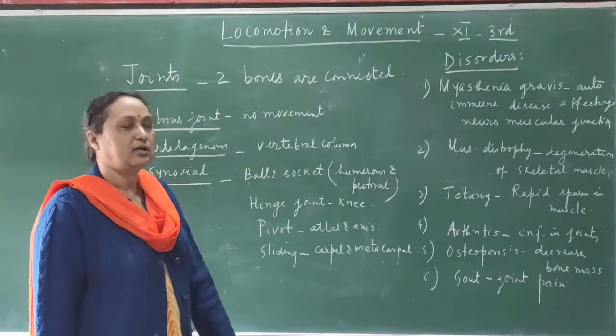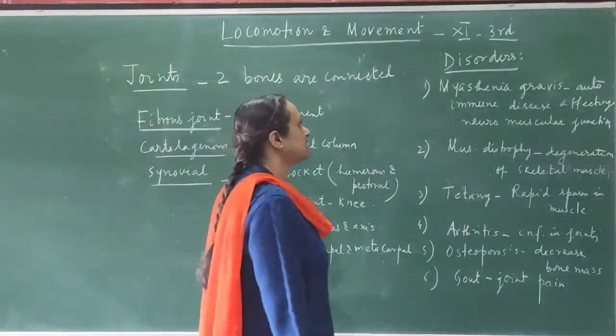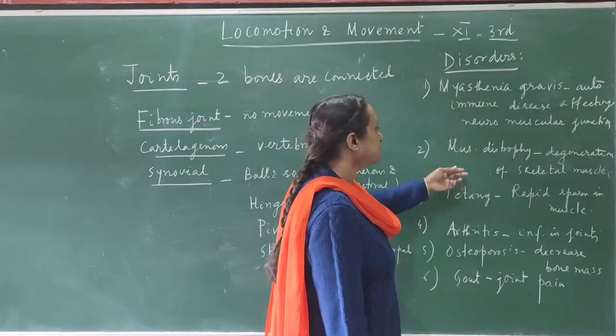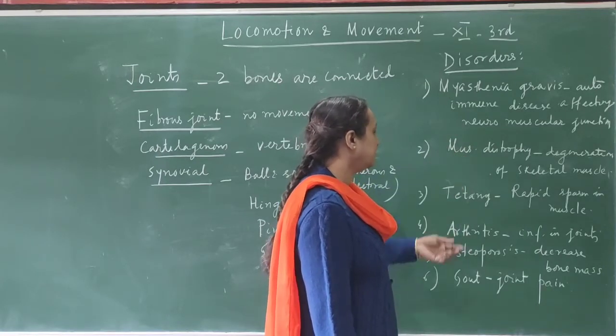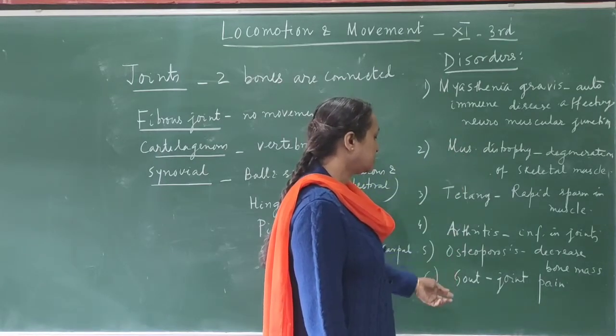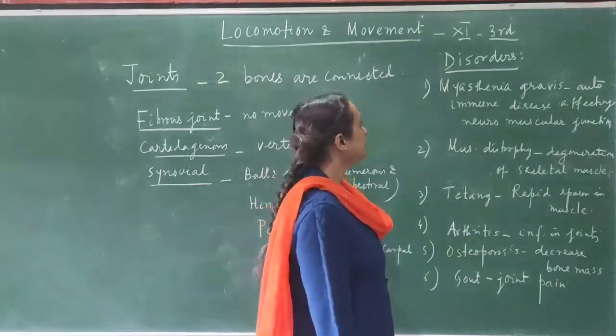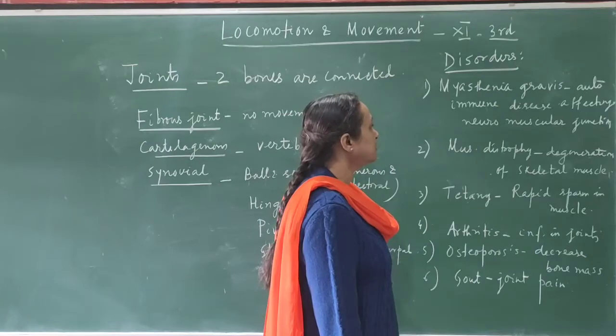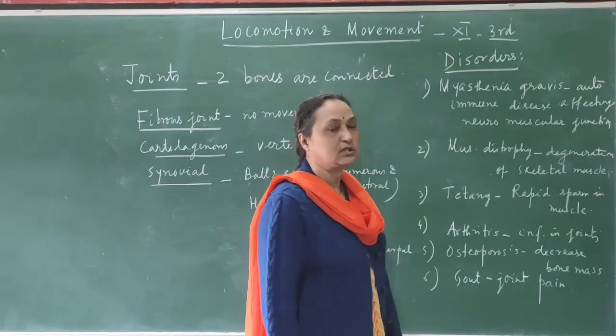Also, there are many disorders which are associated with the skeletal system, and the names of the disorders are myasthenia gravis, muscular dystrophy, tetany, arthritis, osteoporosis, and gout. So, what is myasthenia gravis? Myasthenia gravis is an autoimmune disease affecting the neuromuscular junction.